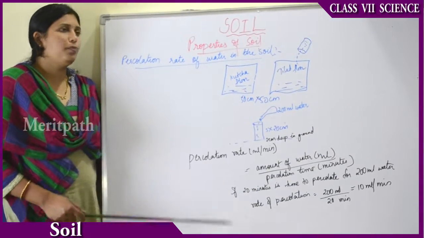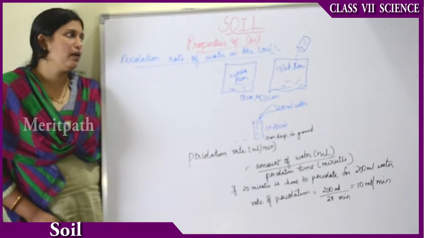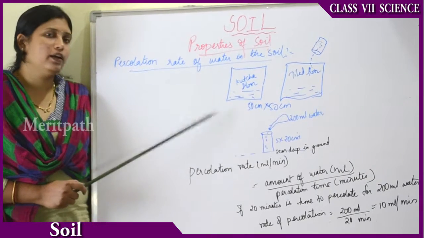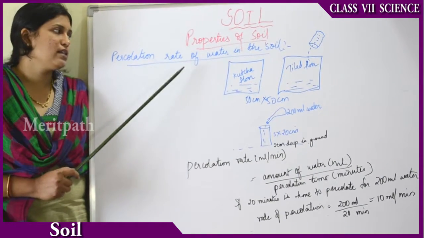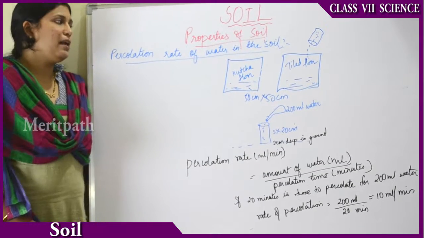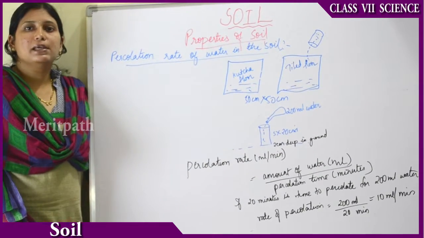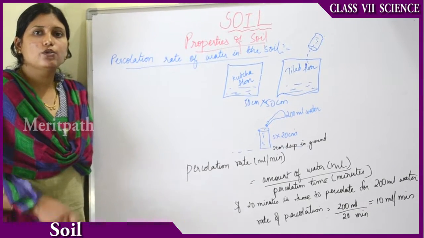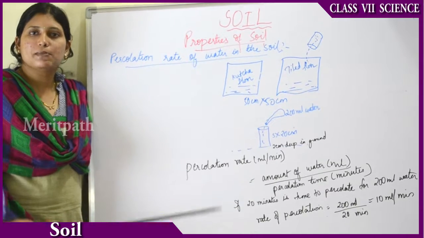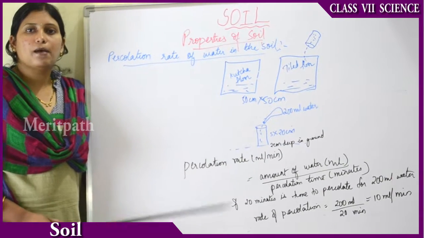So moving on to the properties of the soil. In the properties of the soil, we will be dealing with the percolation rate of water in the soil. So what do you understand by percolation rate of water? Percolation rate means the time taken by the water to seep down into the soil. That is to go inside, seepage. Percolation is nothing but seepage. Seepage means going down or getting absorbed by the soil.